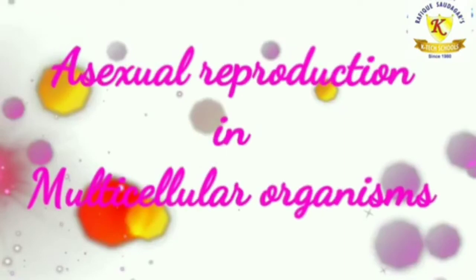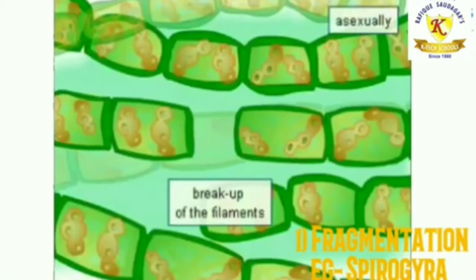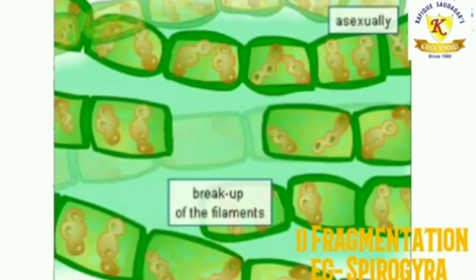Now let us see asexual reproduction in multicellular organisms. The first one is fragmentation. This type of asexual reproduction occurs in multicellular organisms. In this type of reproduction, the body of the parent organism breaks up into many fragments and each fragment starts to live as an independent new organism. This type of reproduction occurs in algae like Spirogyra and sponges like Sycon.